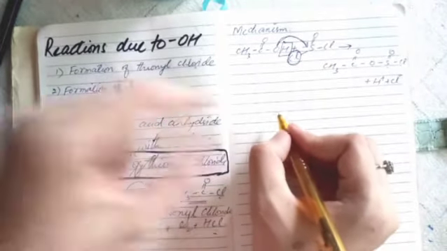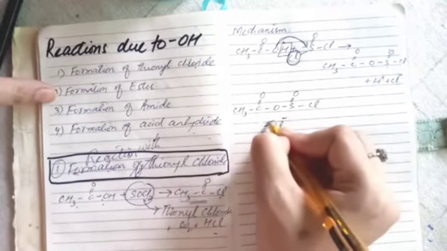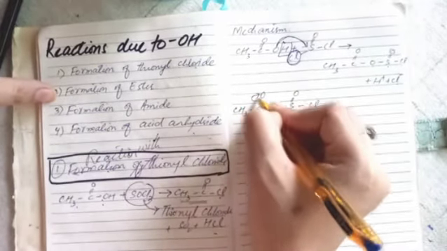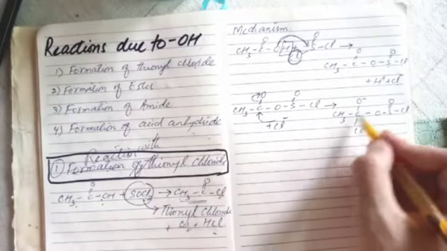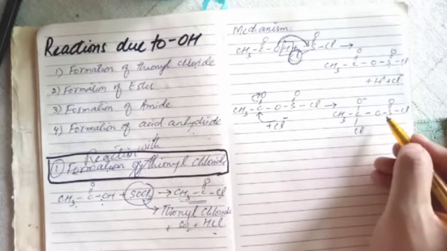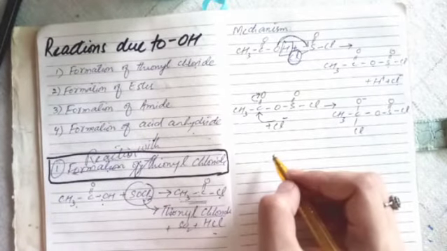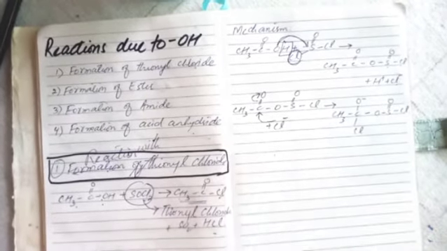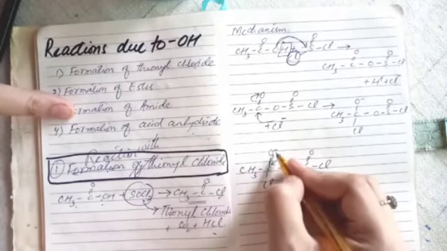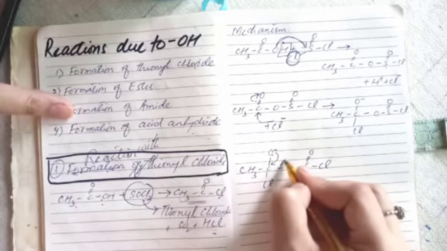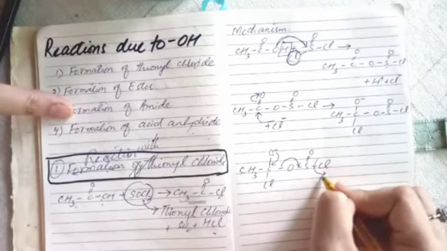Now in the second step, this chlorine will attack this carbon and the pi bond shifts towards oxygen, and the compound will form like this. In the third step, we will take this compound as a reactant here. When this negative charge takes a bond here, this bond will shift over here and form a double bond, and this chlorine bond will get removed.